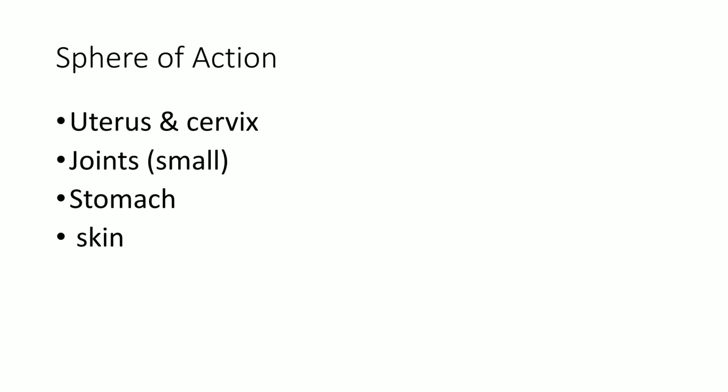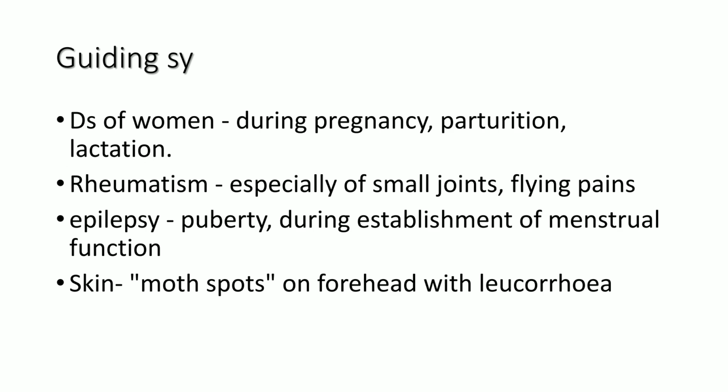Then sphere of action: uterus and cervix, joints, especially small joints. You have already learned a remedy for rheumatism of small joints. Which is that remedy? That is Actaea spicata. Here also rheumatism affects small joints. And also it has action upon the stomach and skin. Main indication is upon the female generative system, that is upon the uterus and cervix.